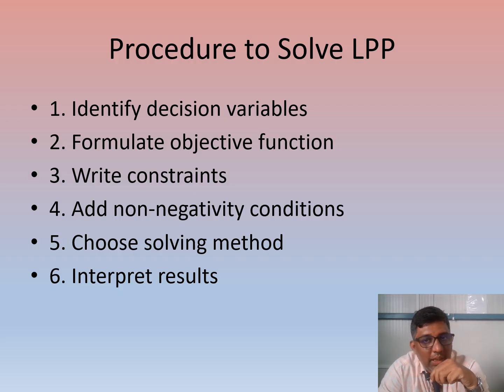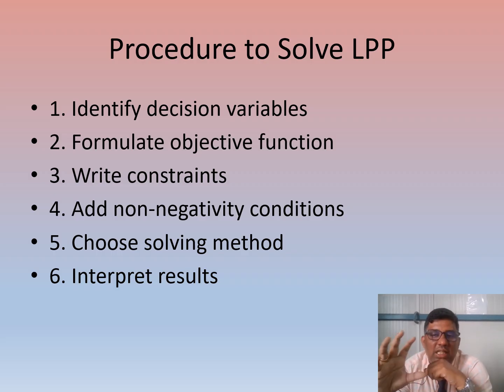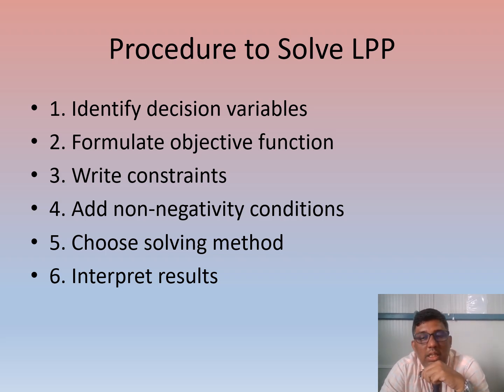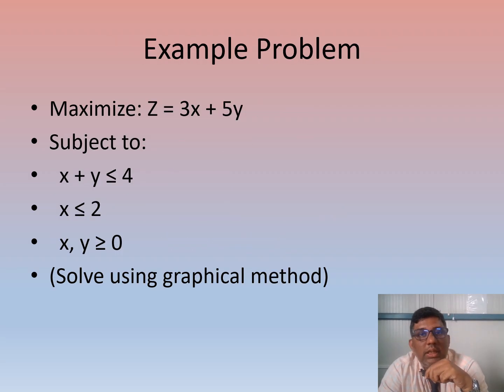Coming to the procedure, how we are going to solve the LPP models. We have different methods here, but a simple procedure is given. The major concept is connected with the steps involved in OR. Identify the decision variables, formulate the objective function, write the constraints, add the non-negativity conditions, choose the solving method, and interpret the results. Before starting your problem, all these things should be prepared. If you want to formulate any problem, these statements should be ready, then only it will be considered a problem.